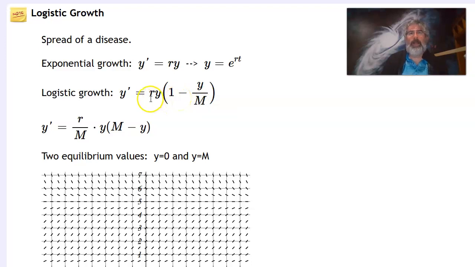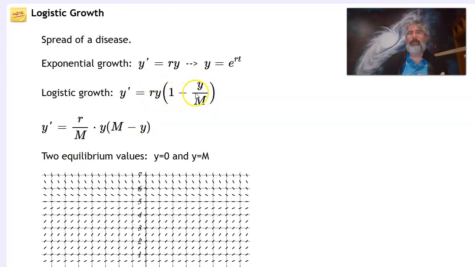So what I have here is I'm modifying y prime equals ry to y prime equals ry times (1 minus y over M). Notice I'm thinking of M as a big number, the maximum population that you could have. So let's figure that y is initially small. Well, y divided by M is going to be very small, and 1 minus that is going to be very close to 1. And so this will look essentially like exponential growth.